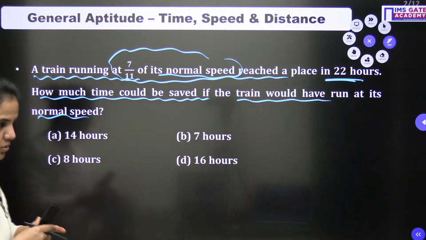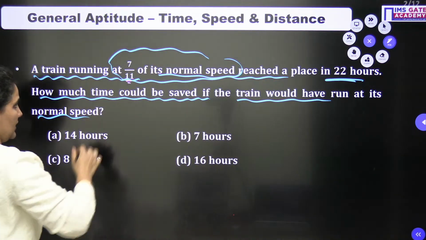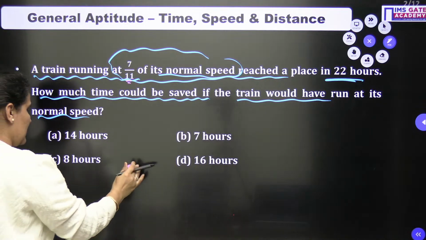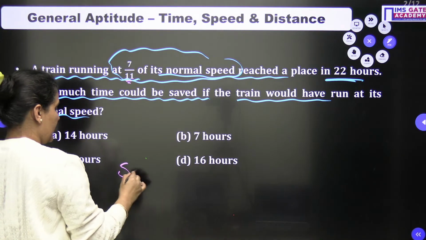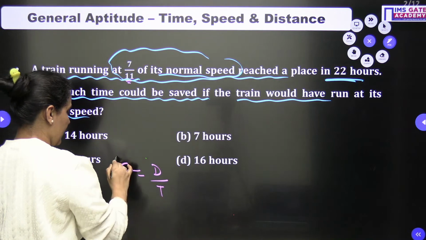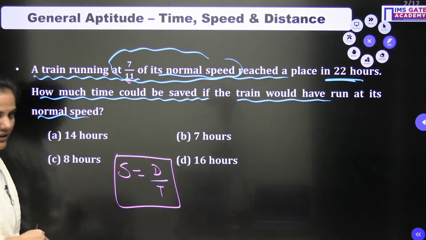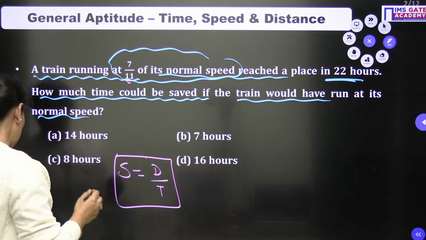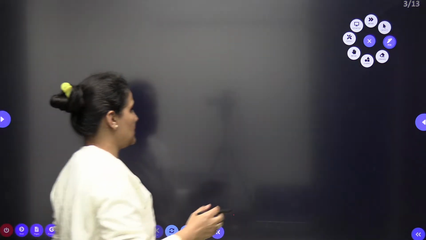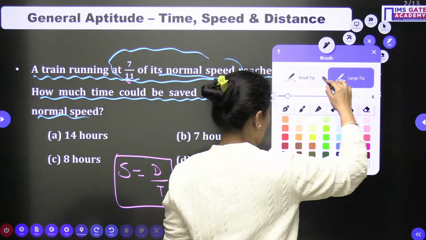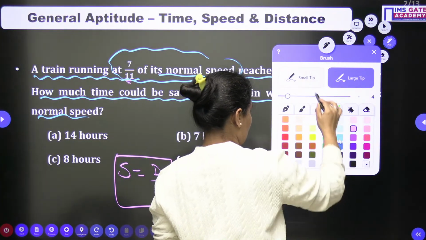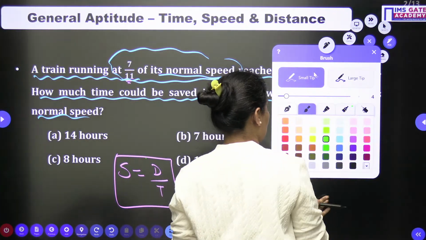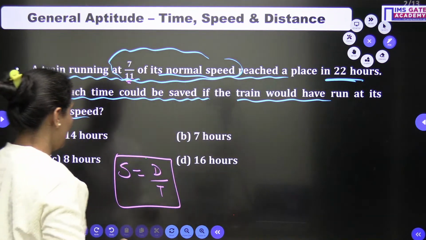Let's approach it. First of all, we know very well that speed is equal to distance by time. This is the basic formula we will use in TSD. Ma'am, you are saying the normal speed, but I don't know the normal speed, so let us consider the normal speed as s.